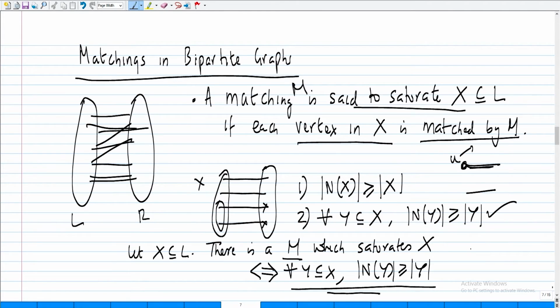And this is called Hall's theorem for bipartite matching. And inside the proof of this direction, you will see where the bipartiteness of the graph is used. All right. So, let us prove the difficult direction of this theorem.